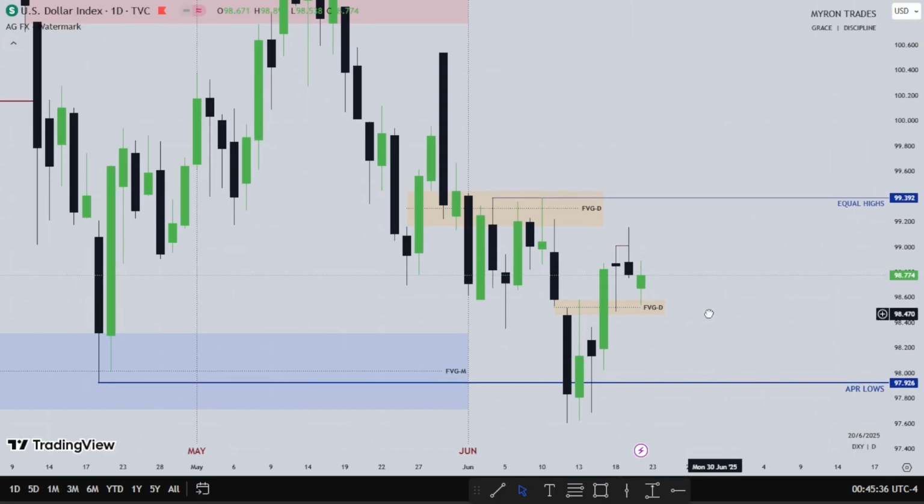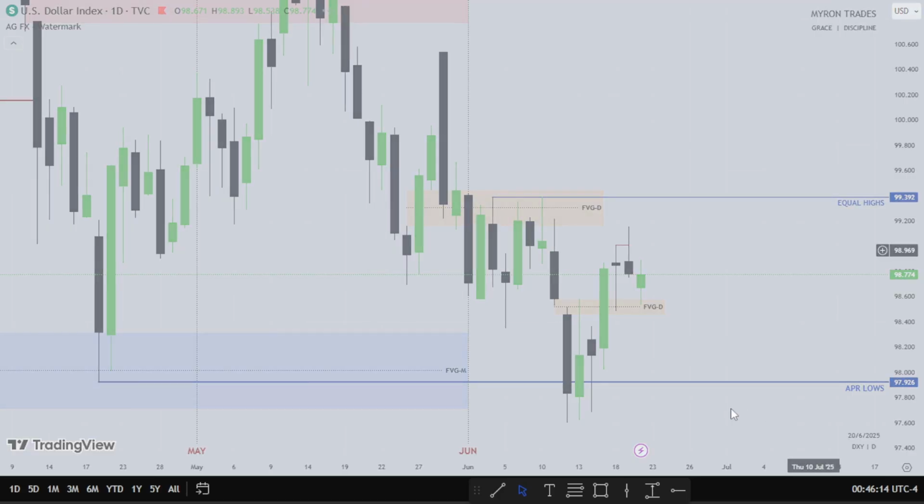With the fourth week coming with a whole lot of news, I want to see if it will drive dollar higher above these equal highs, and maybe use this fair value gap as support to go higher, or will it trade lower. There's a small fair value gap right here, but it's not annotated. If dollar is going to use this fair value gap as resistance to go lower, then maybe it would want to reach into this small fair value gap created. So we'll see when the new week opens.